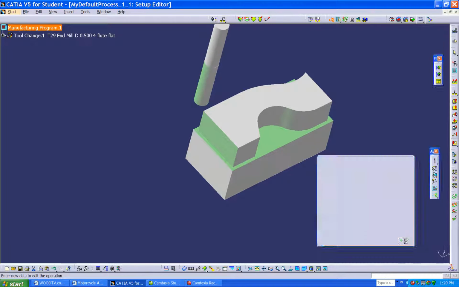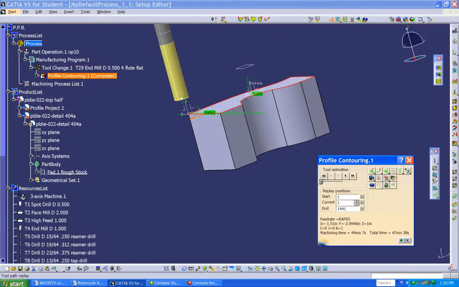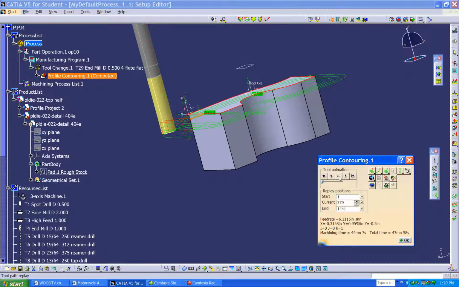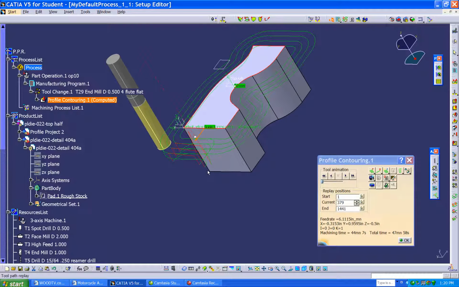Hitting replay again and rewinding it. We're doing our radial cut first. Now you can see we have come outside our workpiece and we're sweeping in. This is our difference between levels.